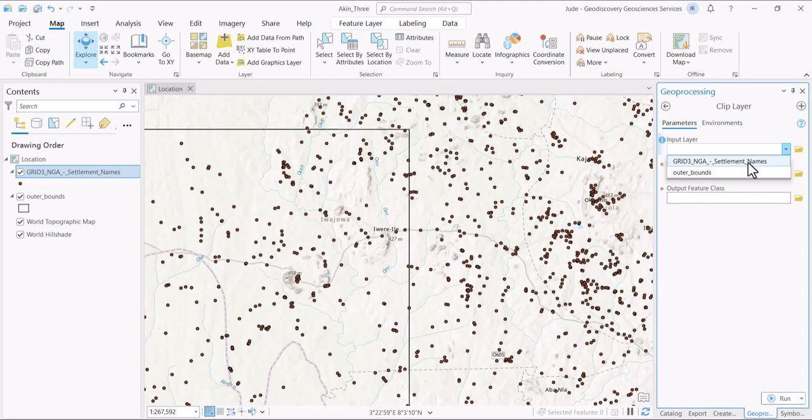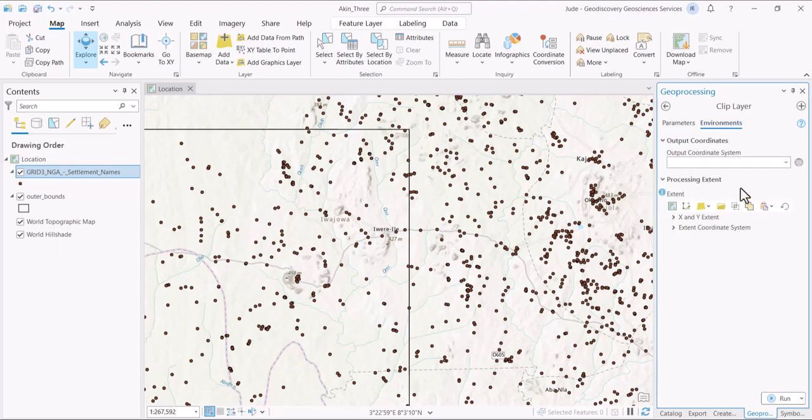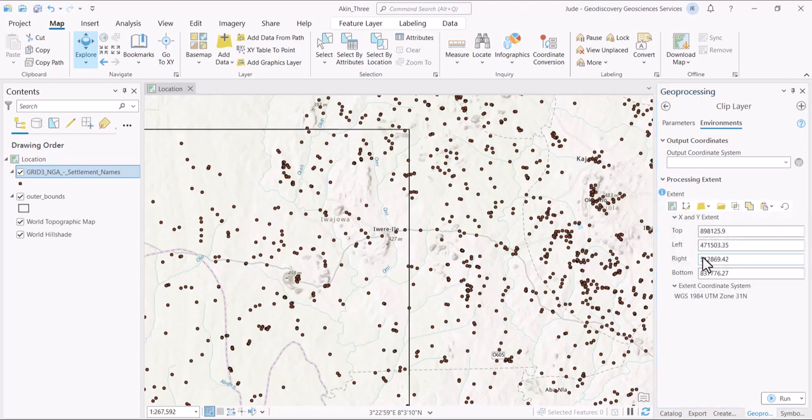The input layer is this. The clip layer is this outer bounds, and we give it a meaningful name. Here, I will give it something like grid 3 settlements, because we are still going to edit this. And if you want to set some of your environment, maybe the output coordinate system, you can change it. If you want to define a particular extent, of course, we have defined this, so it doesn't change anything.